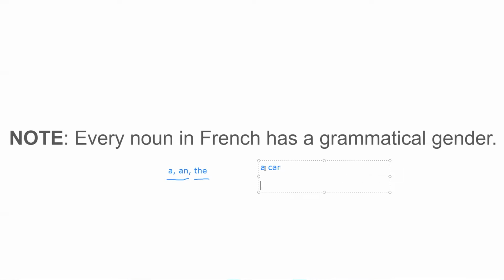A car is different from the car in the sense that when someone says they are driving the car, they are talking about a specific car. Whereas when someone says they are driving a car, it could mean any car and they are not giving special importance to that car. So the, or the definite article, is used to give special importance to the noun in question. That's why we say the Eiffel Tower and not an Eiffel Tower. Since there's just one Eiffel Tower, it deserves special importance.